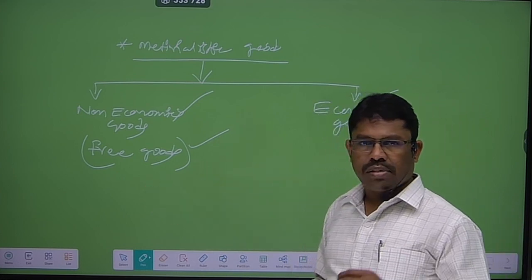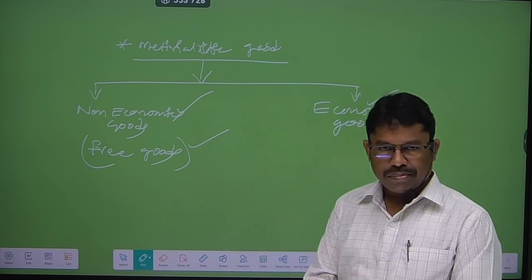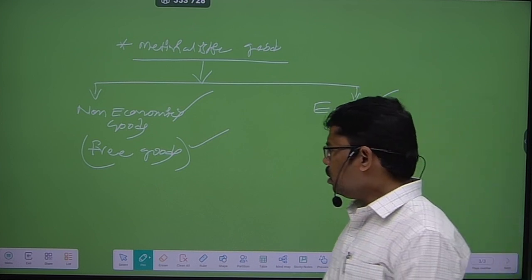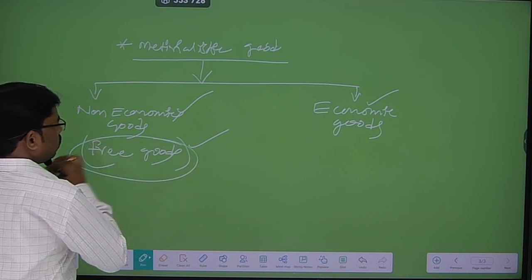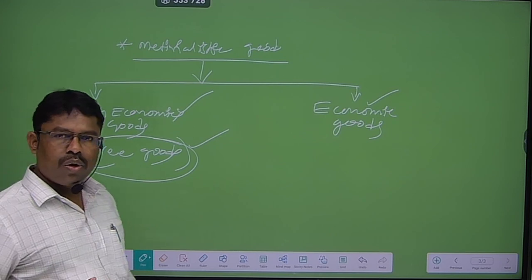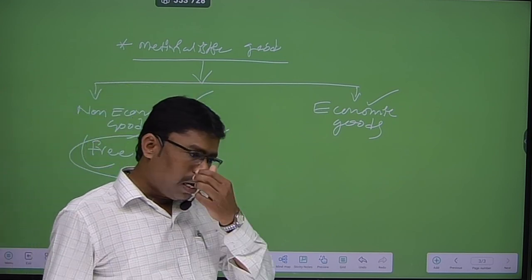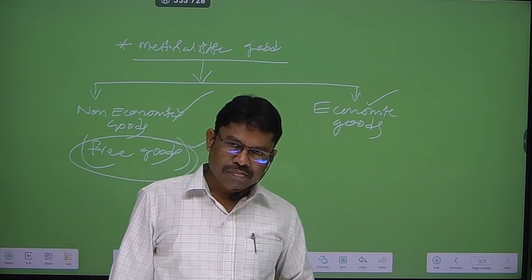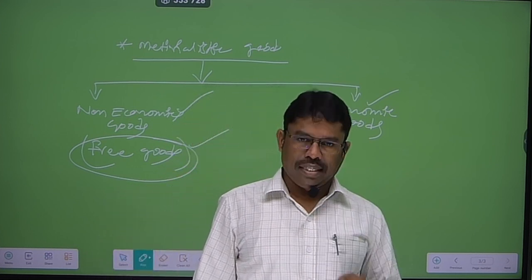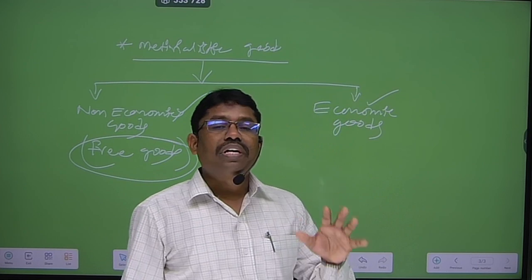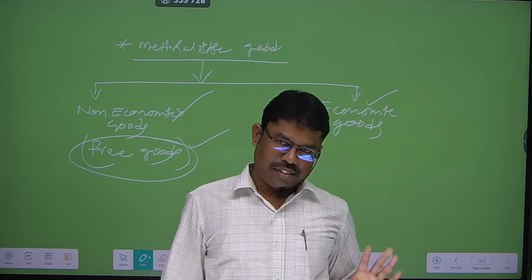Now we are going to discuss two types of the basic goods, that is a free good and an economic good. What is the meaning of free good? Free goods also called as non-economic good, which goods are freely supplied by the nature without any price.